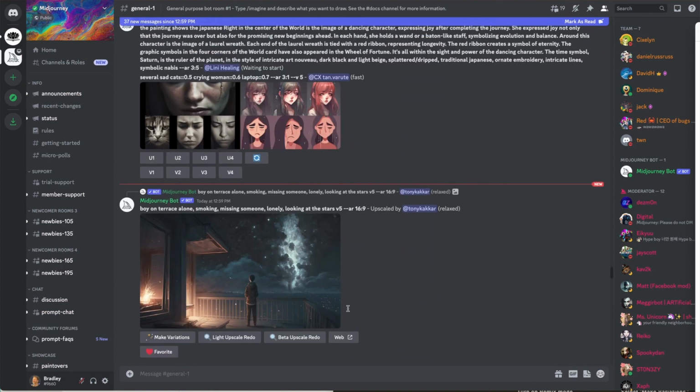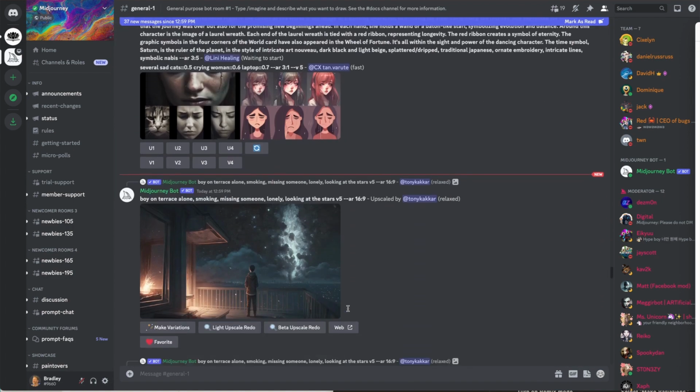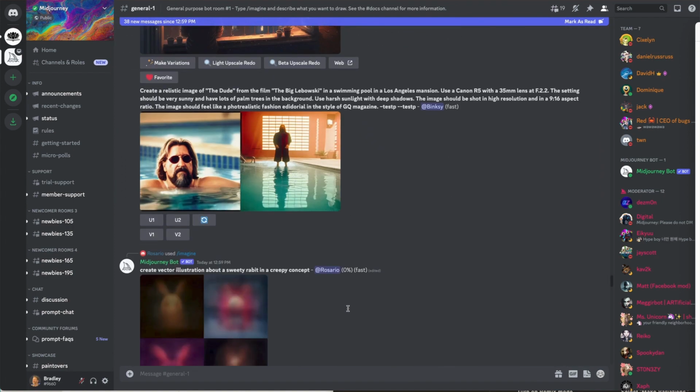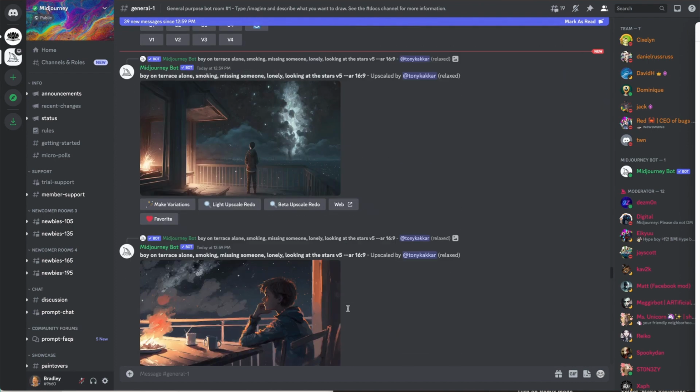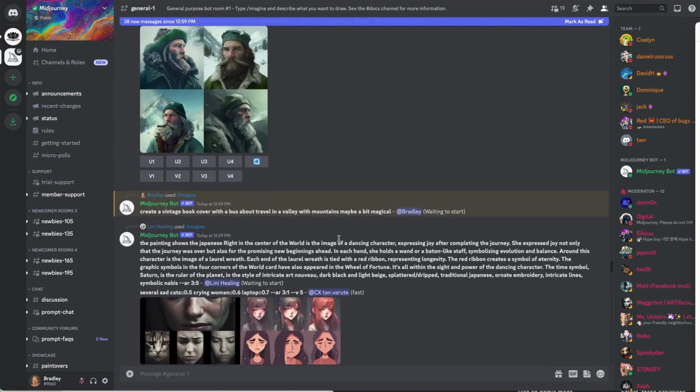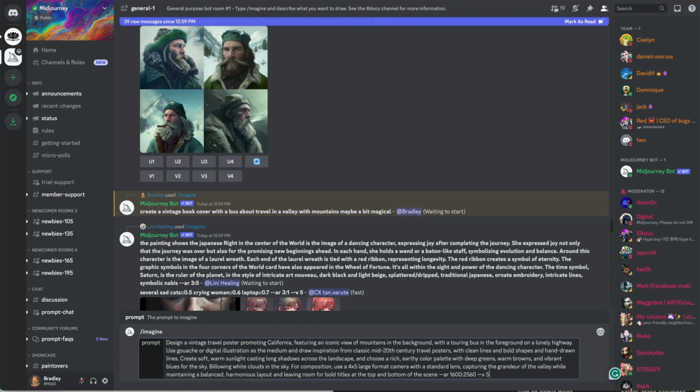Let's see how my book cover is doing. I have struggled with how to find my own stuff because it goes so fast. It's just a few up here. There we go, short one. Okay, so it still hasn't started. So I'm going to paste in here something that I imagined. I'm going to paste in this big old paragraph here. The only thing I know is that it's version 5, and then these are the dimensions. I want 1600 by 2560. I have this whole thing: vintage travel poster, California, iconic view, mountains, touring bus in the foreground, lonely highway.